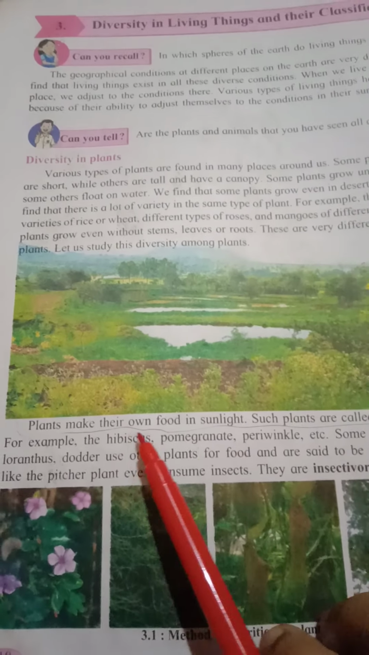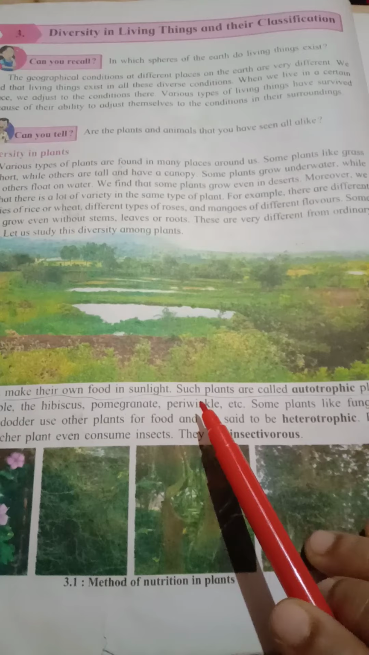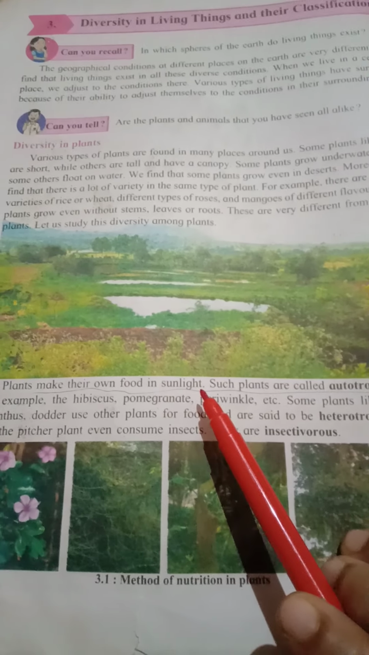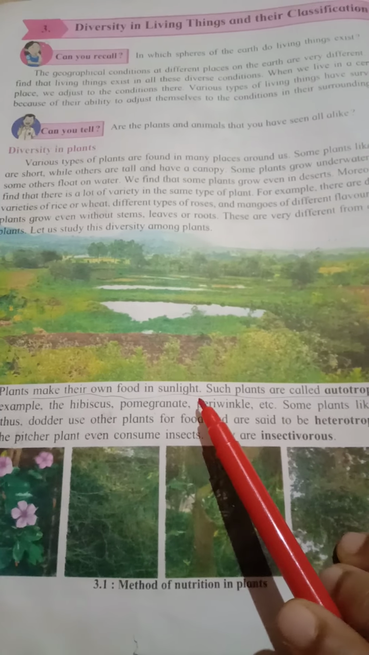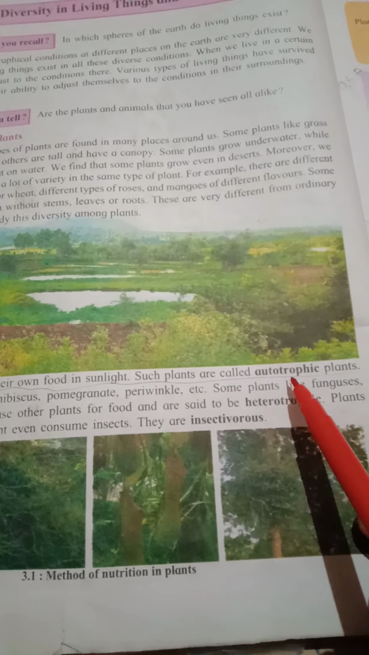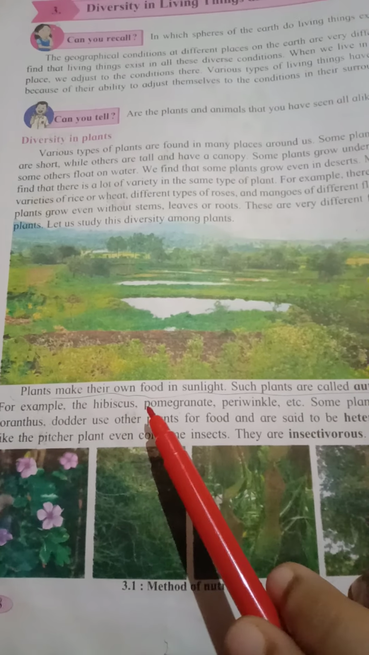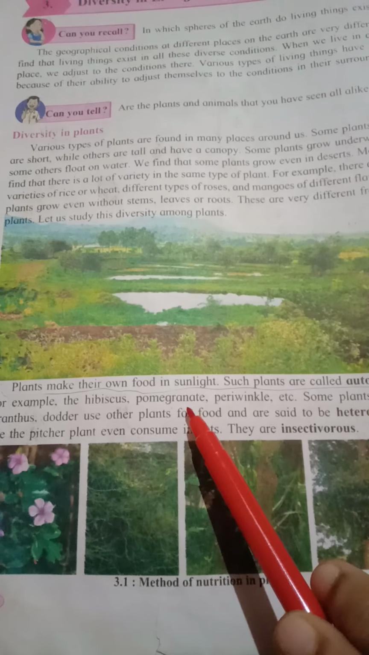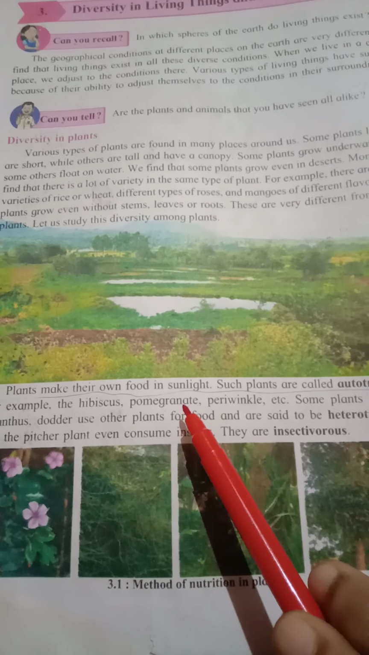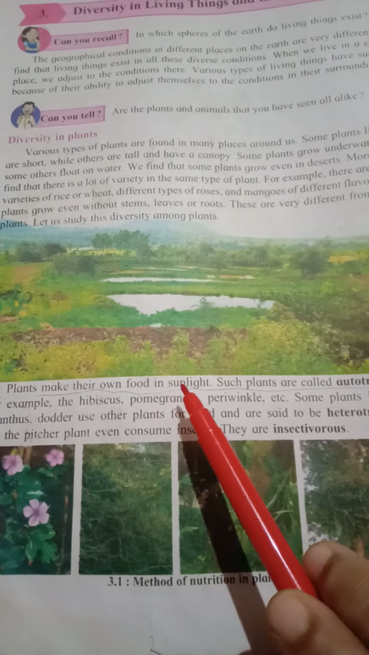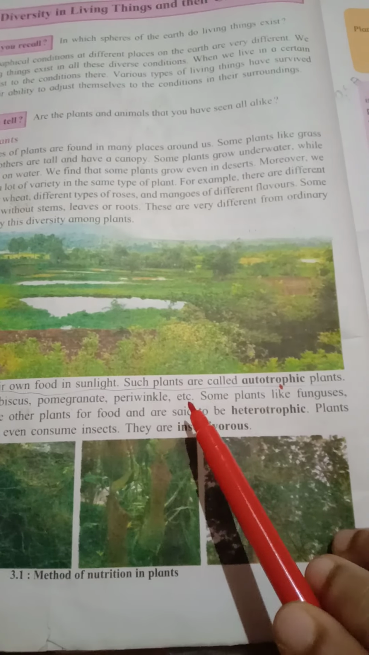Plants make their own food in sunlight. Everyone knows this; we have studied the process of photosynthesis. Such plants are called autotrophic plants. For example, hibiscus, pomegranate and periwinkle are autotrophic, preparing their own food in the presence of sunlight.